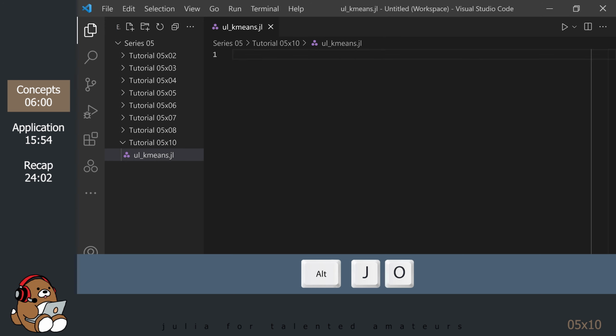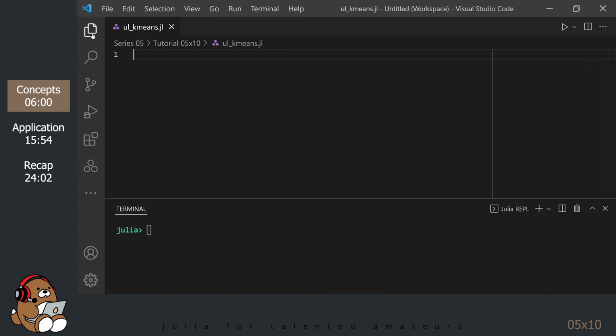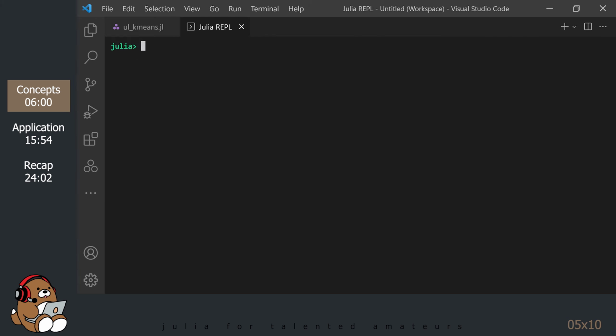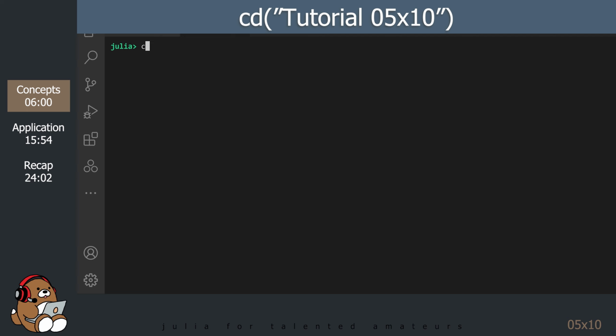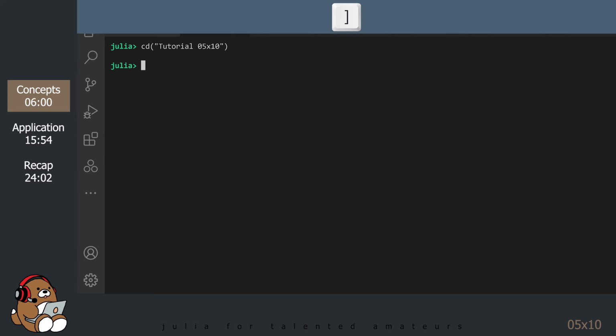Launch the Julia REPL by using Alt-J, then Alt-O. For this tutorial, I'm going to dock the REPL panel in the same panel as my editor. In the REPL, change the present working directory to your tutorial directory. Enter the package REPL by hitting the closing square bracket. Activate your tutorial directory.